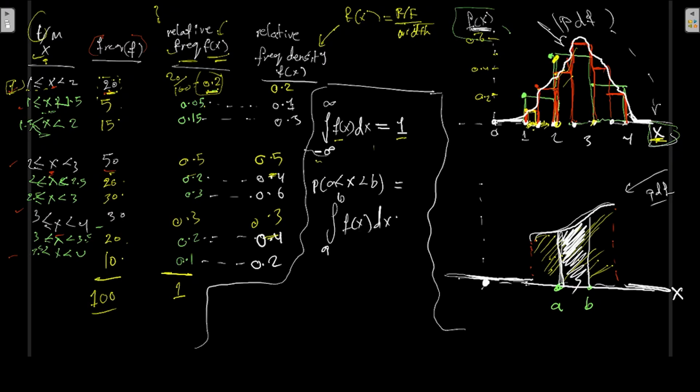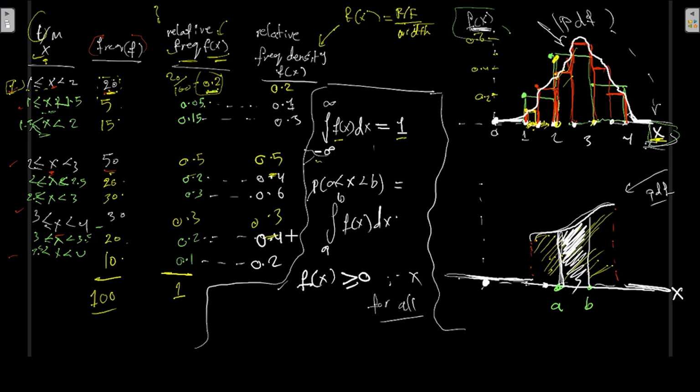The last thing I would like to say is that f of x should be larger than or equal to 0. This is what you have to understand, the difference. So in the previous discrete case we were able to say the probability of getting 2 or 3 because they are discrete. But here in a continuous case, whenever I give you a specific value, if x happens to be continuous, then the probability in this case must be 0.